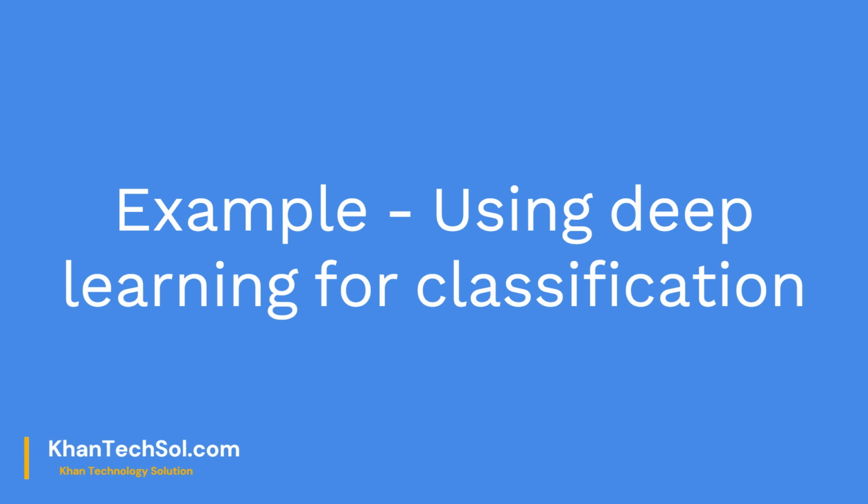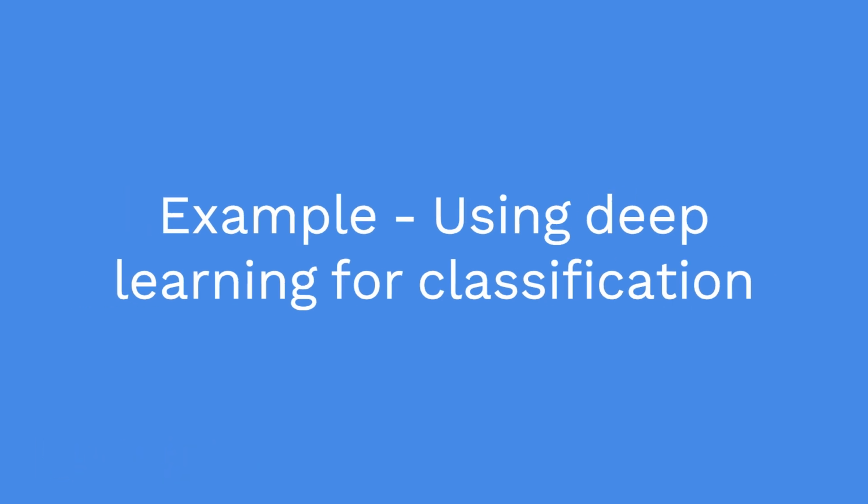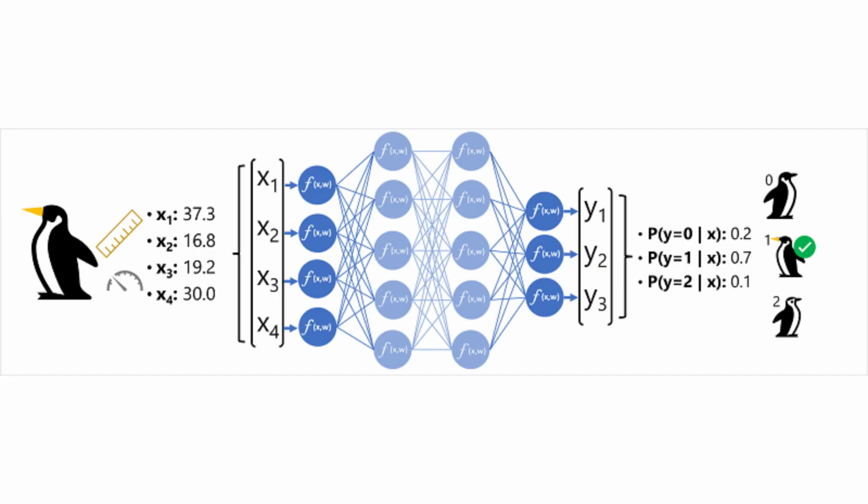Example, using deep learning for classification. To better understand how a deep neural network model works, let's explore an example in which a neural network is used to define a classification model for penguin species. The feature data, x, consists of some measurements of a penguin. Specifically, the measurements are the length of the penguin's bill, the depth of the penguin's bill, the length of the penguin's flippers, and the penguin's weight.